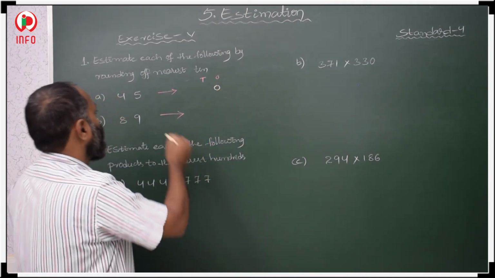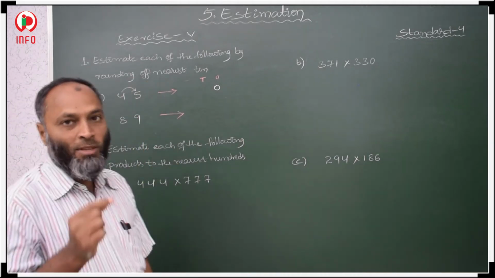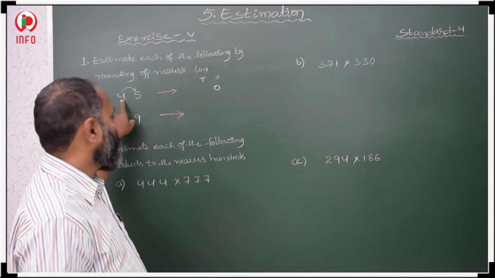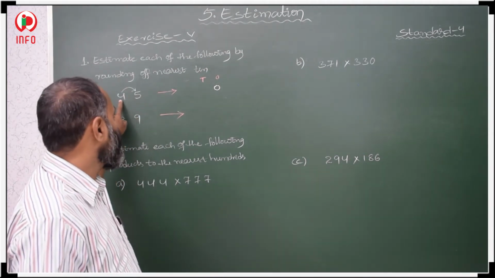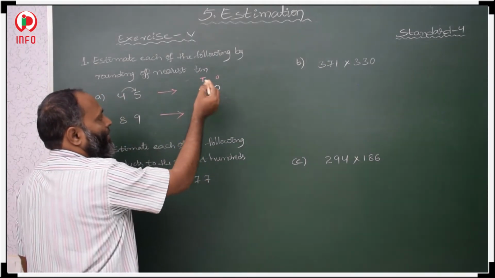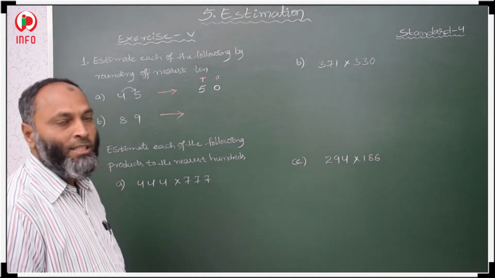Now we decide the tens place. What is there in the ones place? If 5 or more than 5 is there, then we have to increase the tens digit by 1. Here 5 is there, so here we increase by 1. So we will get 5 here. 4 will change to 5. The nearest ten to 45 is 50.